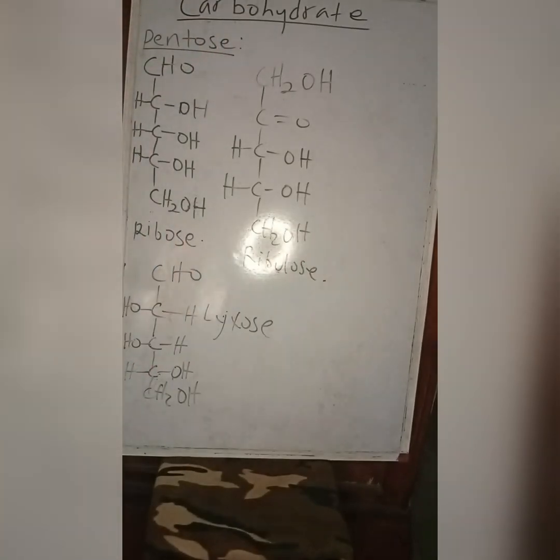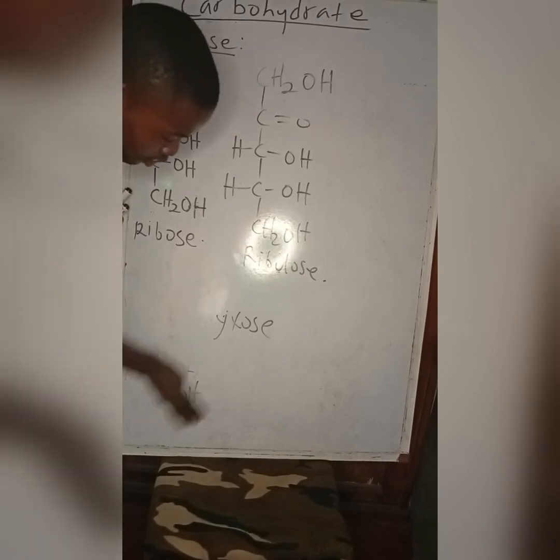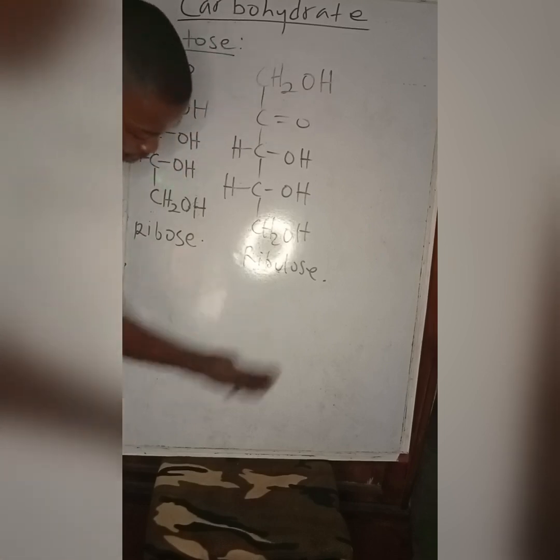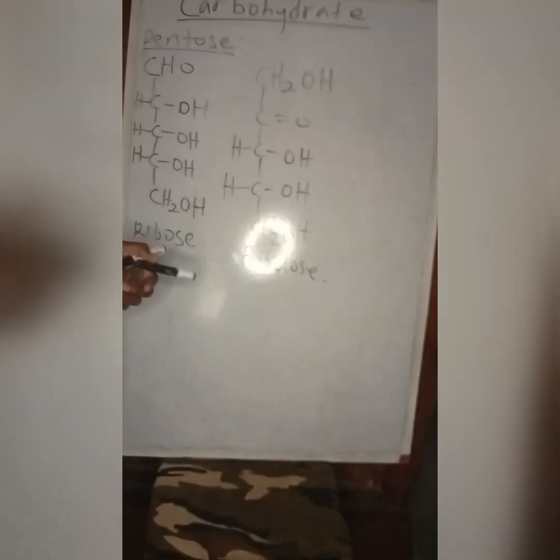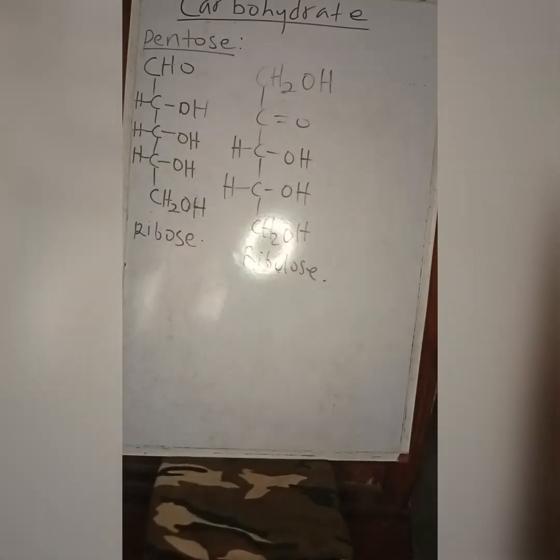So removing the H here and replacing it with phosphate gives you ribulose 5-phosphate. Pardon me. So that is RuBP, or ribulose bisphosphate. So 1 and 5 can be replaced at 1 and 5. So ribulose bisphosphate. The enzyme is Rubisco, ribulose bisphosphate carboxylase. So all that for photosynthesis we'll look at in later videos.